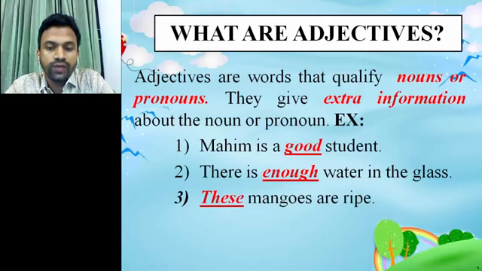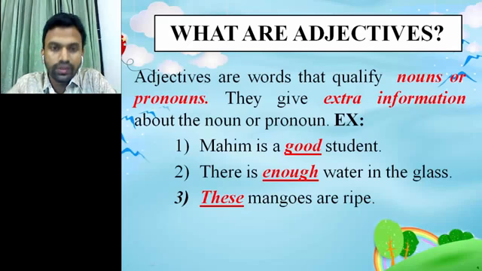Here enough is qualifying the noun water, and it is extra information about the amount of water in the glass. Now the third one, these mangoes are ripe. Here these is the adjective because it is indicating some noun. Here the noun is mangoes.